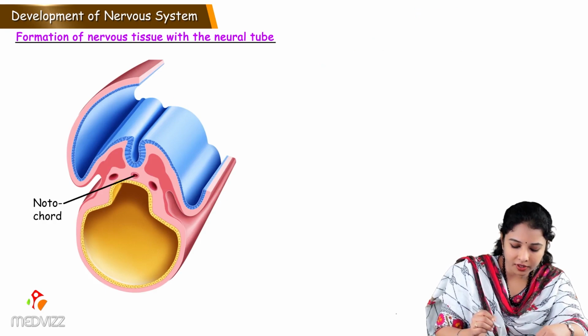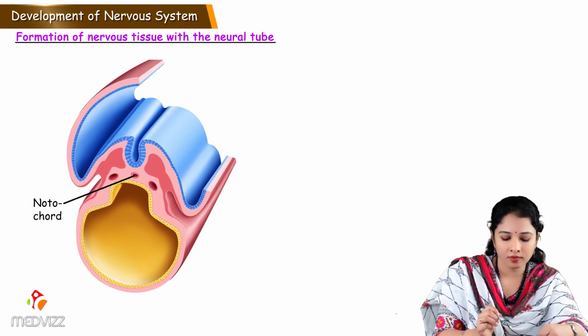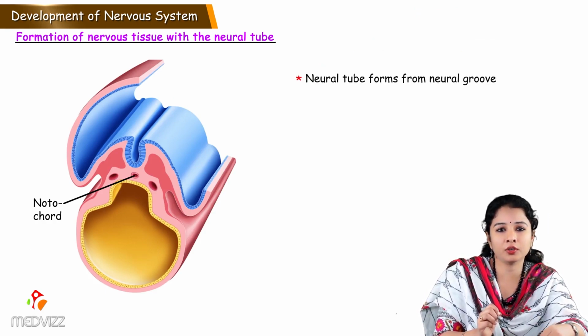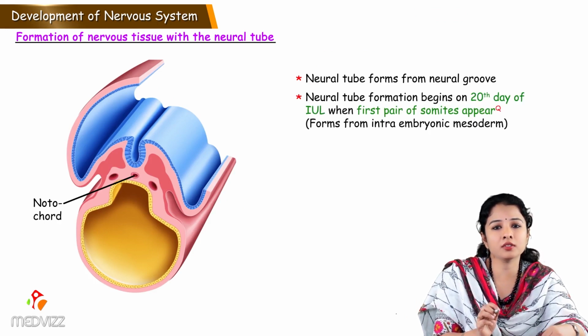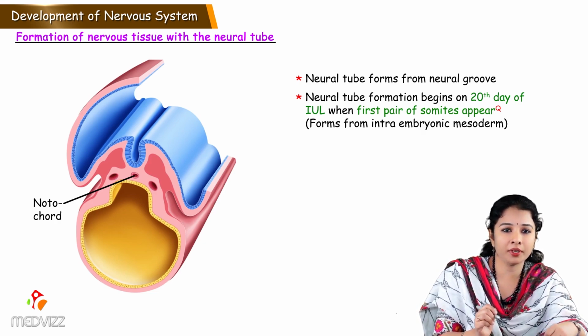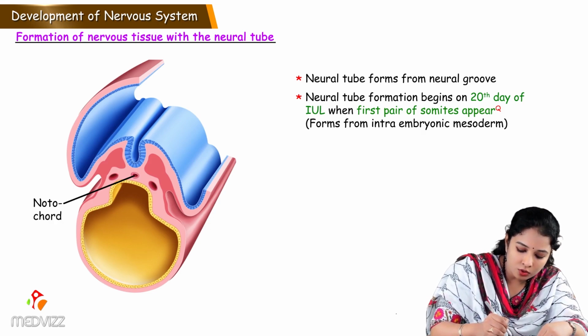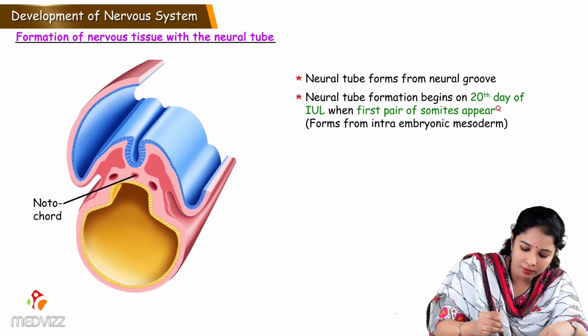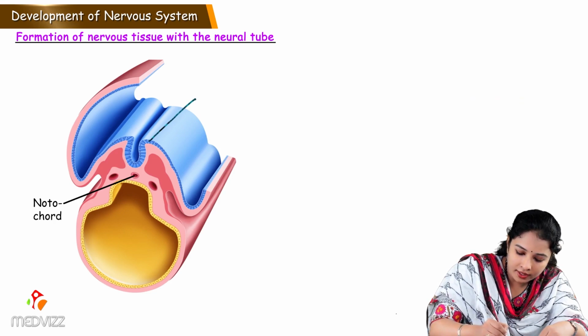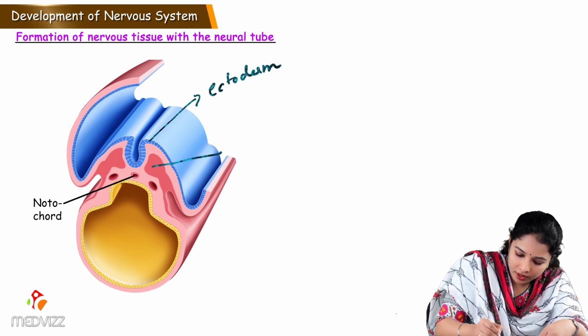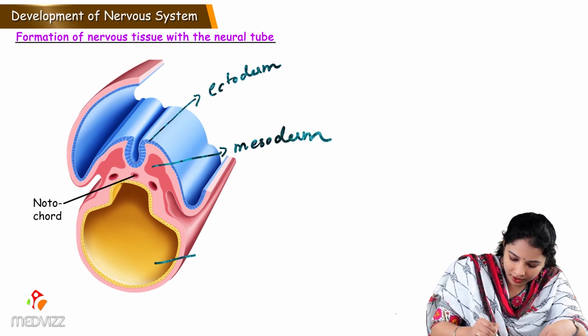So here is the next picture showing the neural groove, where the neural tube forms from the neural groove. Neural tube formation begins on 28th day of intrauterine life when the first pair of somites appear. Then what are these somites? The somites are from the intraembryonic mesoderm. The blue lining is the ectoderm. The pink one is the mesoderm which we already discussed. And the yellow cavity and yellow lining is from the endoderm. The cavity is the yolk sac cavity.